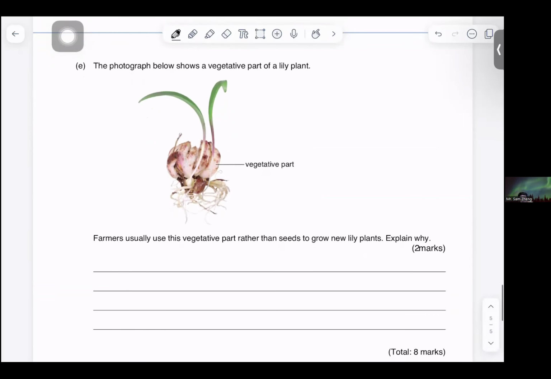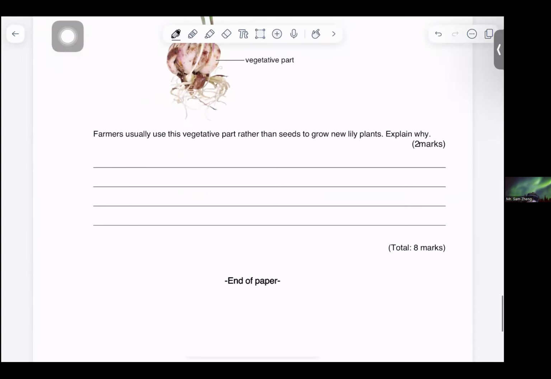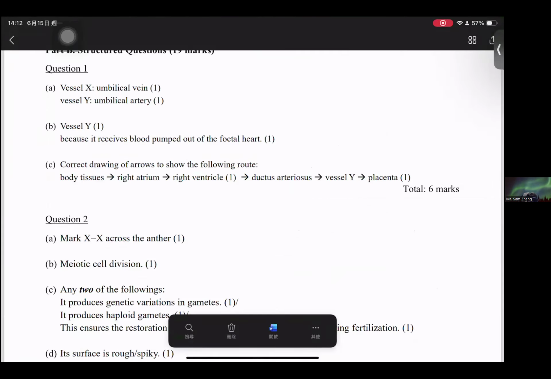Next, farmers usually use these vegetative parts rather than the seed to grow the new lily plant. Explain why. That is because vegetative propagation is faster and requires less time for producing the daughter plants, because more nutrients have been retained in the bulb. Next, the desired characteristics of the parent plant can be retained in the daughter plant.